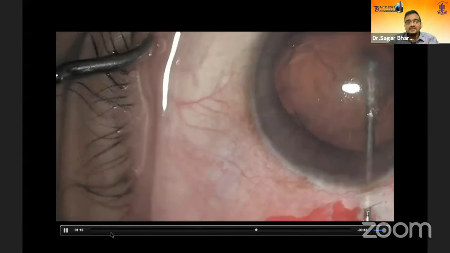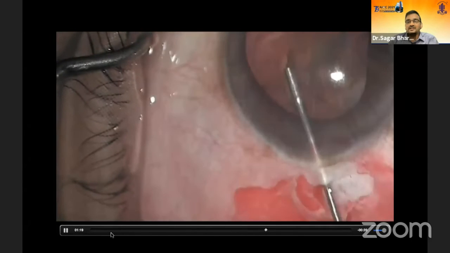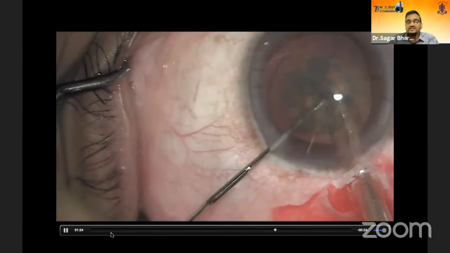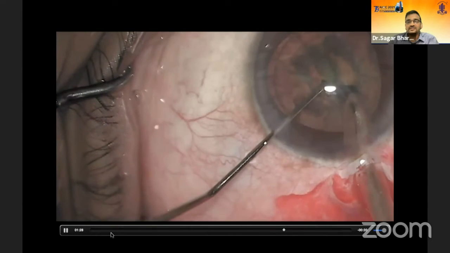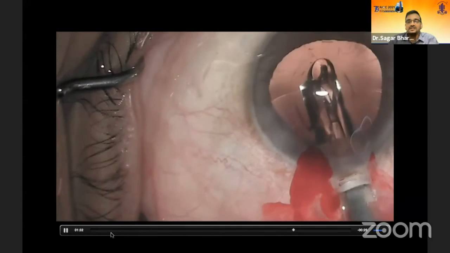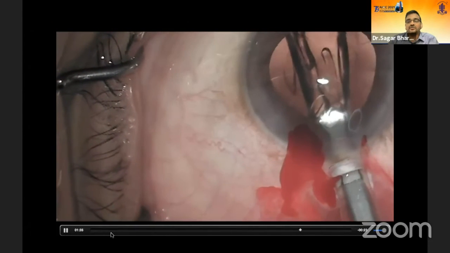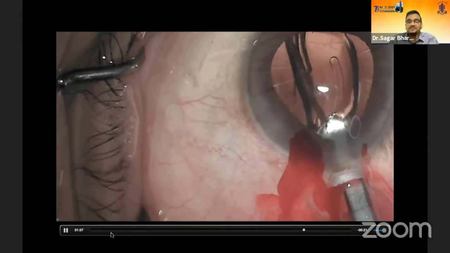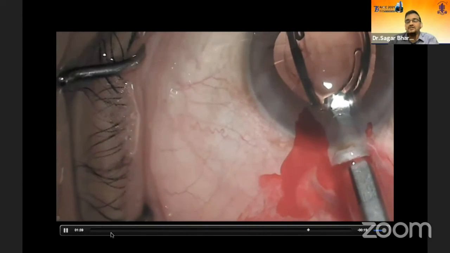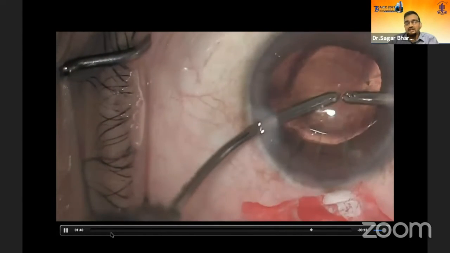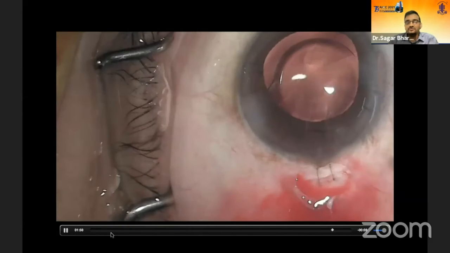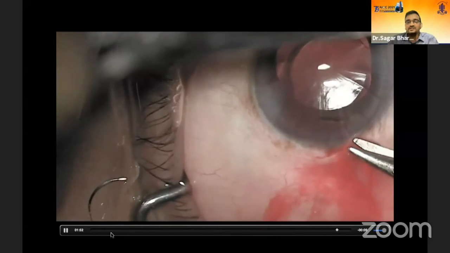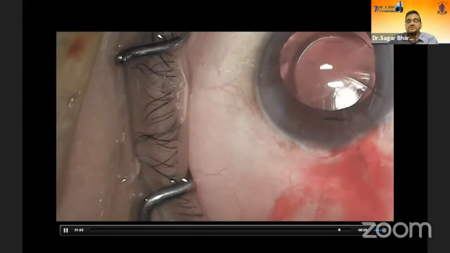So here we have done the anterior chamber entry, and again the phacoemulsification is done in the standard way. So there's nothing different in the surgery as such, but you have to be watchful of these RK incisions so that they don't give way during the surgery. At the end, it's always a good idea to suture these wounds because the sclera has low rigidity. There are chances that it may be unstable, so it's better to suture them.